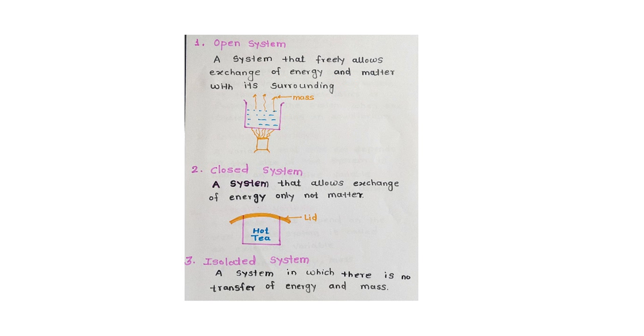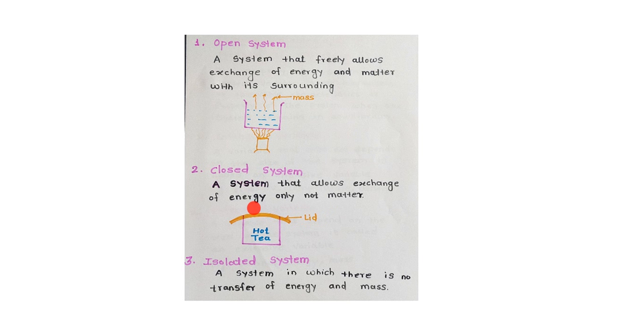Second is closed system. What is closed system? A system that allows exchange of energy only, not matter. ठीक है. Closed system means that it allows the exchange of energy only, not matter. Matter exchange नहीं होता. It means mass exchange नहीं होता इसमें. It allows the exchange of energy only.